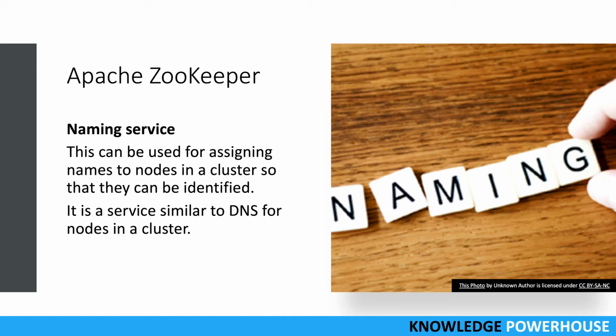In the same way, these different nodes have internal names assigned by Zookeeper, and each server or node can talk to other nodes using those names. So that way the naming service helps in managing this system.